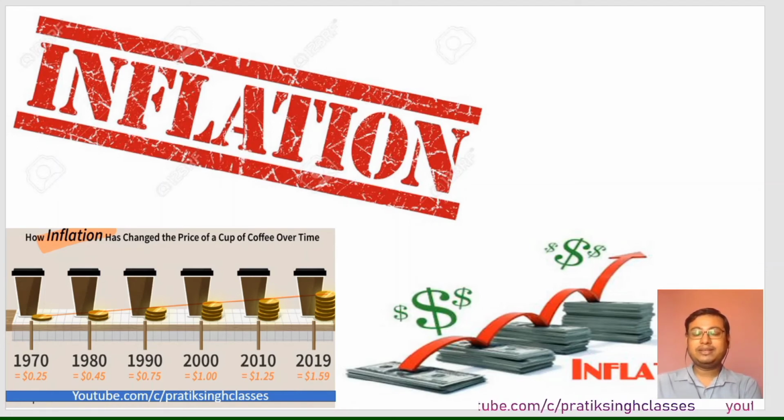That means for giving the same services you are paying more than previously. So this comes under inflation. Here in the product section you can see that for the same amount of coffee you are paying more than earlier. So this comes under FMCG inflation.